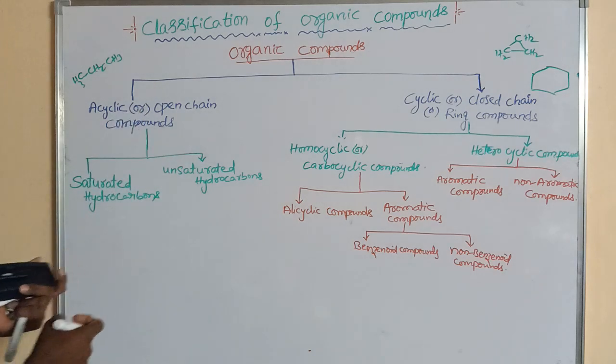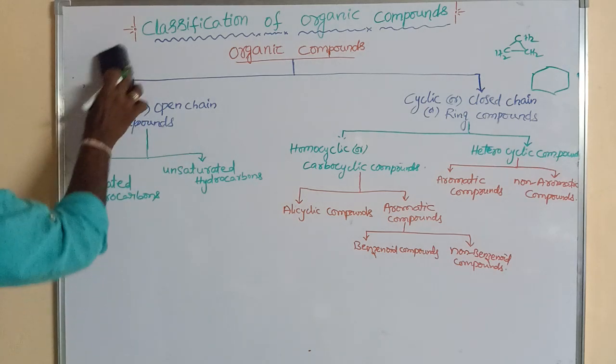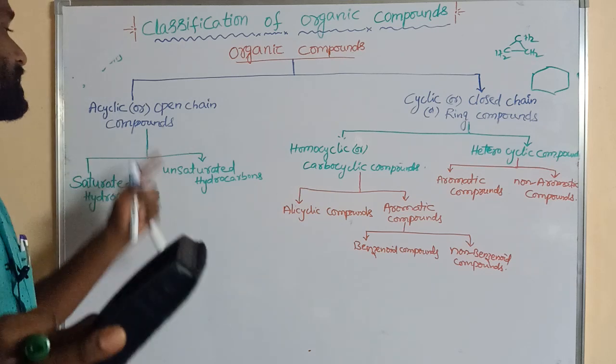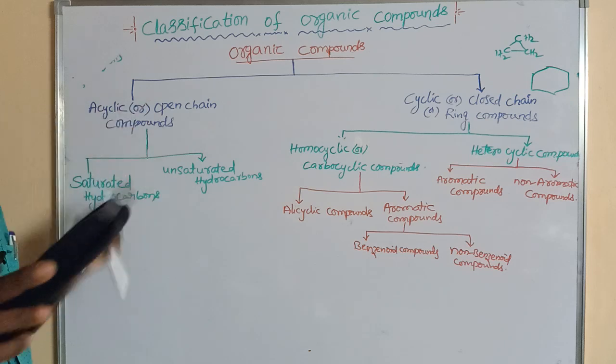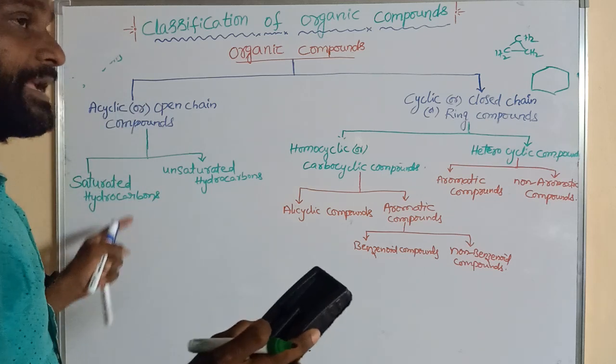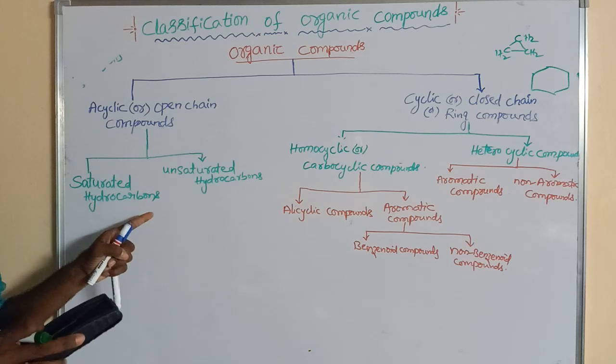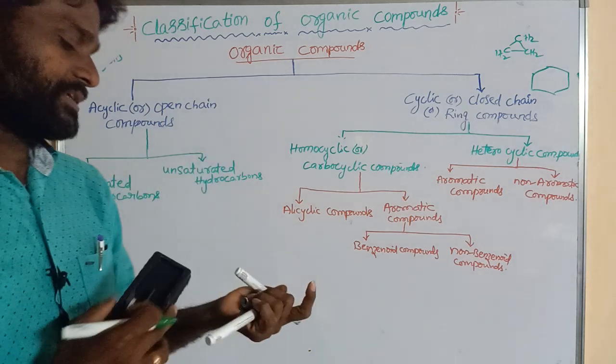Now, acyclic compounds, or open chain compounds, are again classified into two types. One is saturated hydrocarbons, and the second one is unsaturated hydrocarbons.